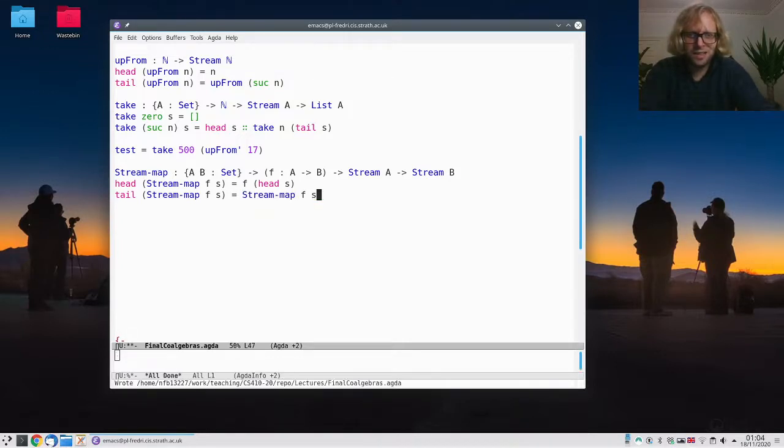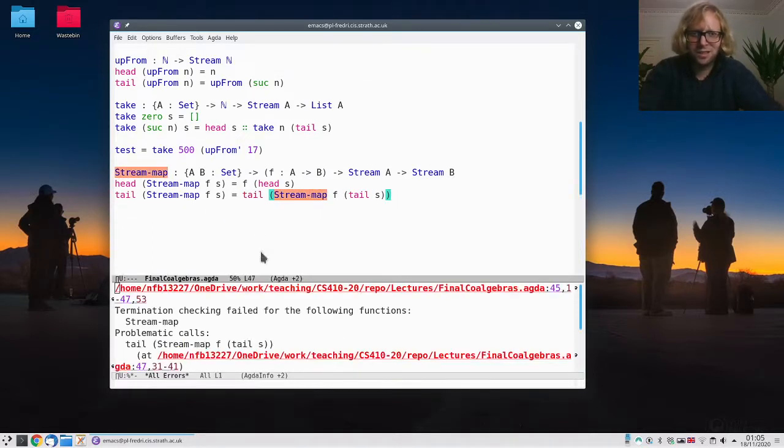And then here I have to think a little bit. It's tempting to just say S, and Agda is not complaining. It's well, productive, so I'm explaining what the tail is. But then when I look at the next head of this, I'm going to get the same head again, right? So I'm just going to repeat the first element if I do this. So the right thing to do is actually to do the tail here. And again, it looks like a more complicated recursive call because we're doing a recursive call on the tail of S, which is more complicated, but that's fine because we are doing it only after we're explaining what the tail of this is. On the other hand, if we add a tail outside here, this is not fine, right?